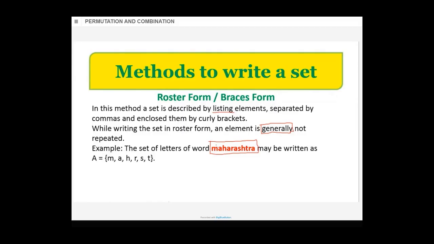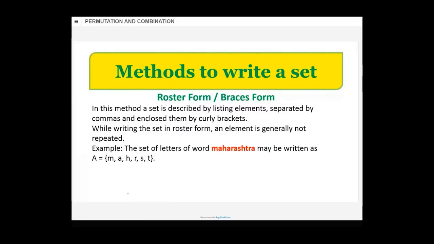This is M, then this is A, H. R is new, so write it. A is repeated, so don't write. S, write it. H is repetition, so don't write. T first time it is coming, so write. R is repetition. A is repetition, so don't write. So in curly brackets, what I'm writing is M, comma A, comma H, comma R, comma S, comma T, curly braces complete.